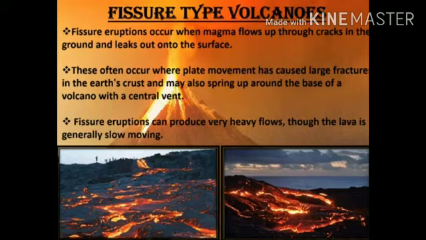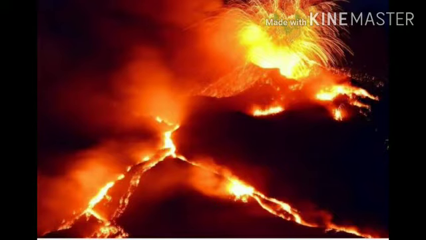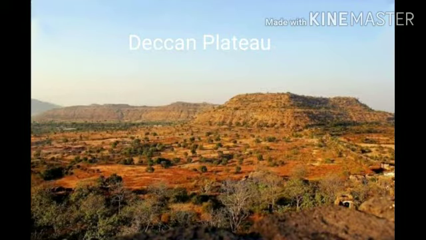The second type of volcano is the fissure type of volcano. During eruption, when the magma comes out not from a single vent but from many cracks or fissures, it is called a fissure type of volcanic eruption. The molten material coming out with the eruption spreads on both sides of the fissure. As a result, volcanic plateaus are formed. The Deccan Plateau of India has also been formed due to such a type of volcanic eruption.